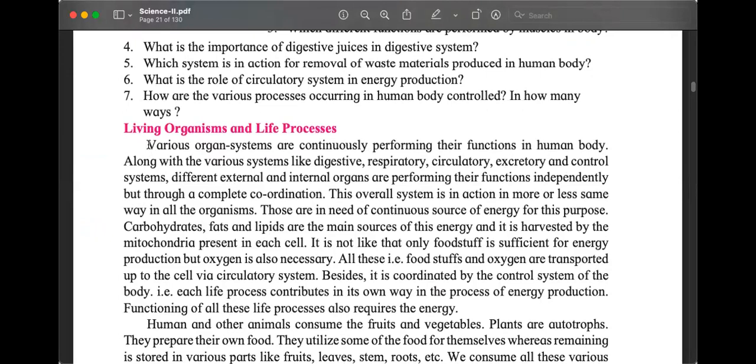Read this first paragraph here. And when you are reading this, try to find out some organ systems. What organ systems are mentioned in this paragraph? Read and share.